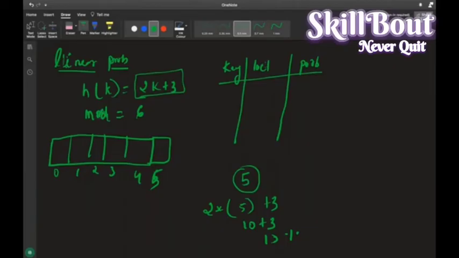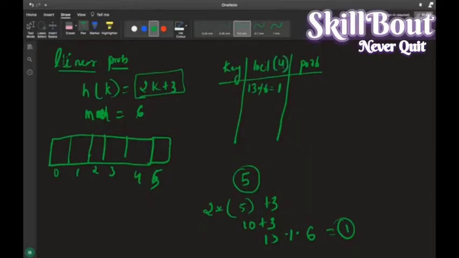This is the m value, right? So m is 6. 13 modulus of 6 is 1. That means 13 modulus of 6 equals 1. This is the value u.